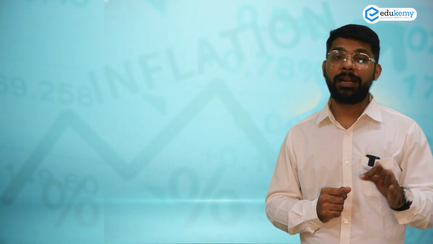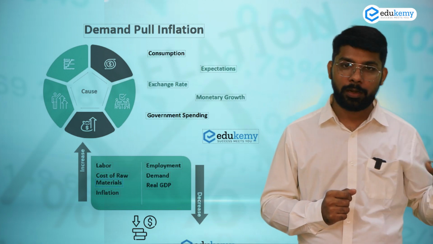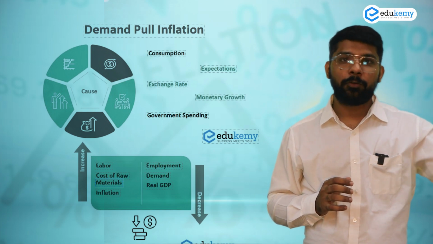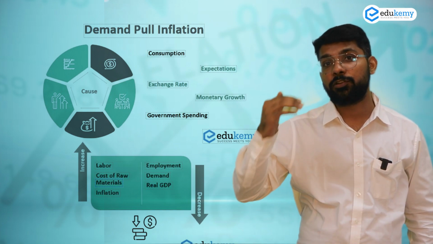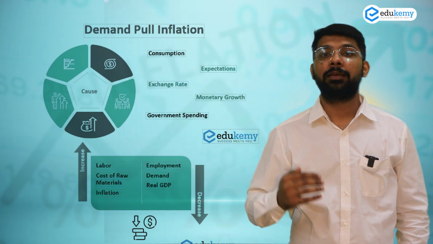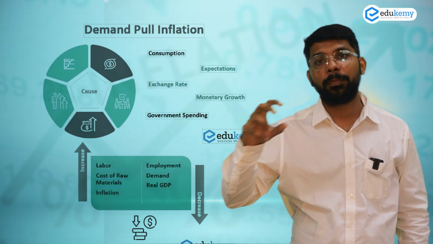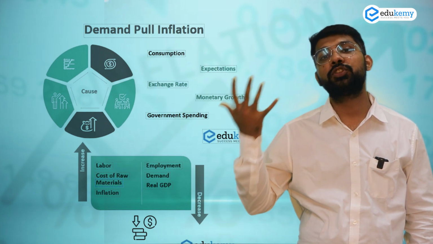So do you understand the difference between demand pull and cost push? In demand pull, there is a continuous increase in the demand for products, and in cost push, there is a continuous increase in the prices. There is a continuous increase in intermediary products, a continuous increase in raw material. That is cost push inflation.